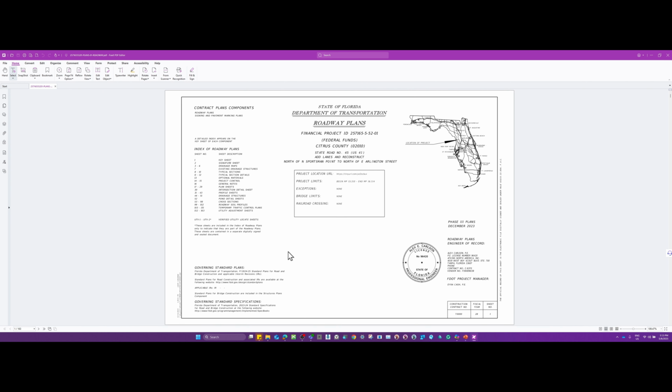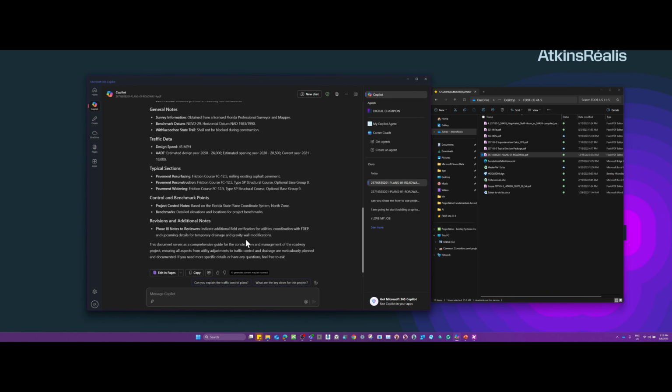That's making me think, what about the old PDFs, the ones that are scanned? I haven't tried that, so I don't know if those will work or not. That could be an opportunity to try it and see how good the AI is at getting information from basically a picture, which I think it can, because I tried it before with pictures, but I don't know how good it's going to be with a huge set of plans.